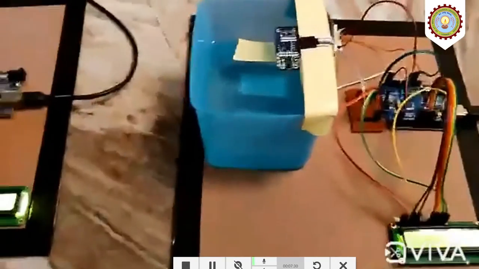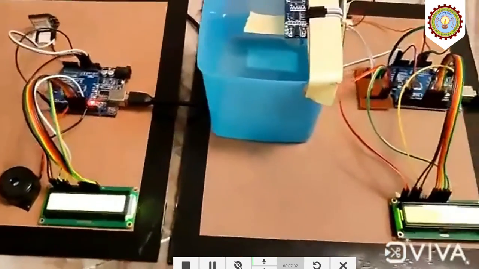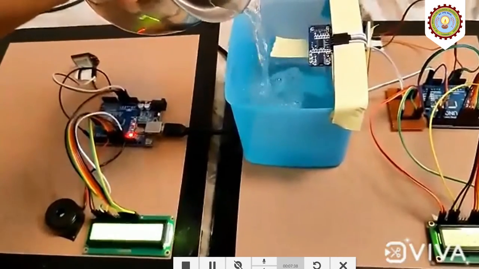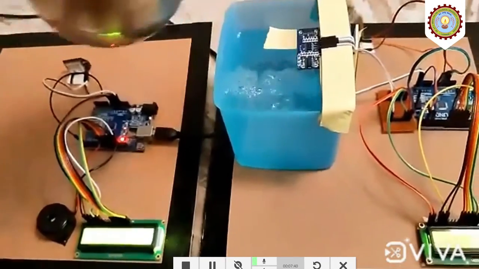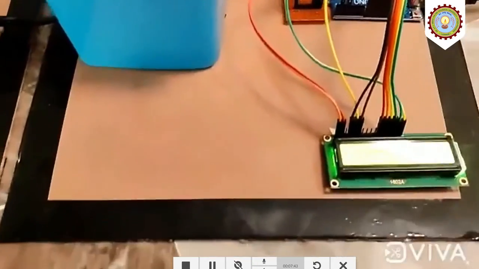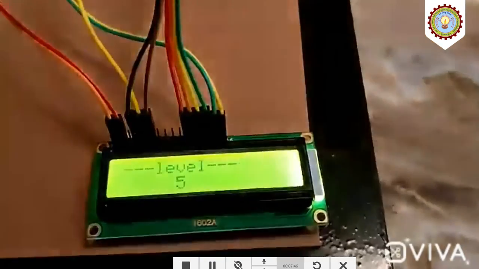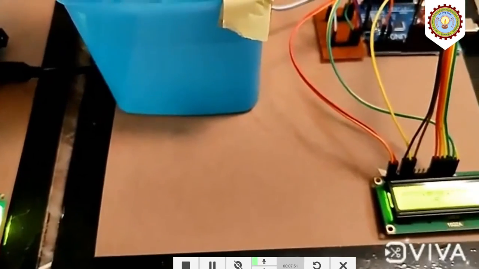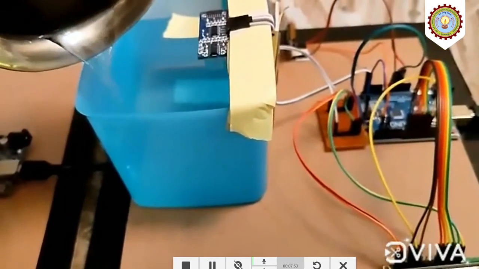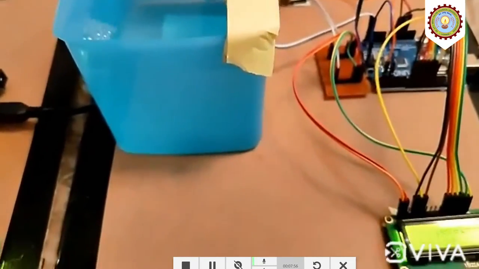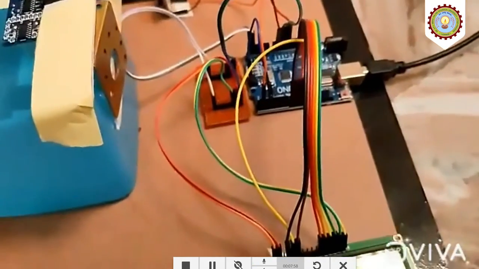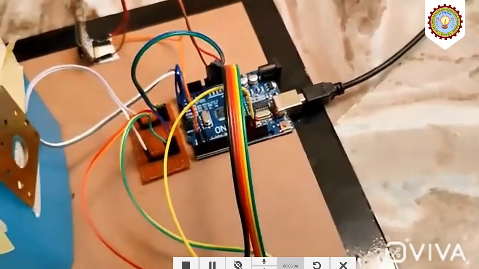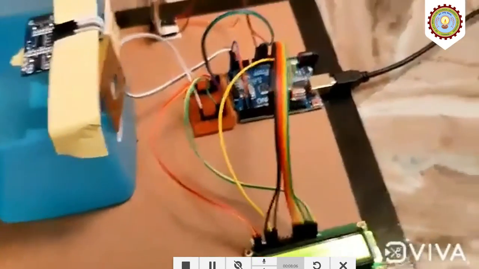Okay, and now we start pouring water again up to level 5, or when it crosses level 5. We can see on the LCD screen it is displaying level 5, and thus the buzzer starts beeping to alarm people to move to some other place. It will also send a message to the workstation which works for the flood disaster management system to rescue people beforehand.